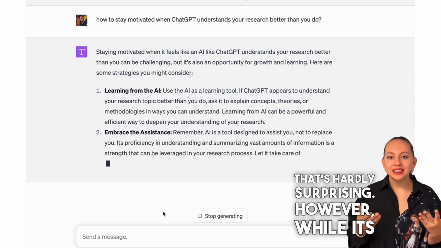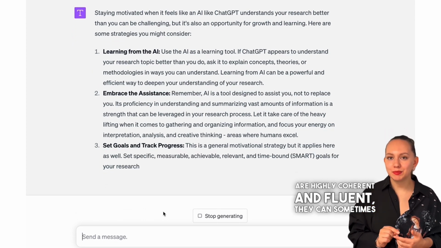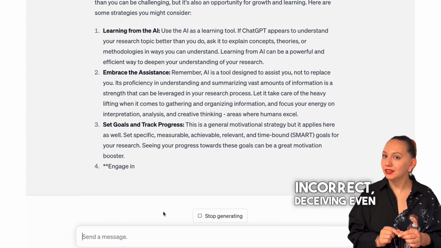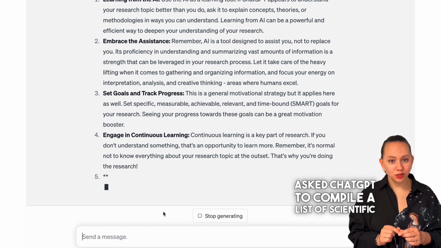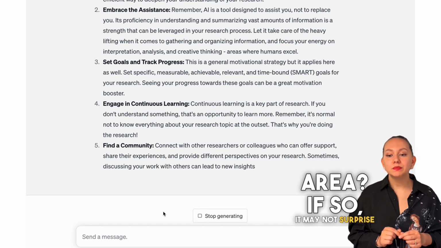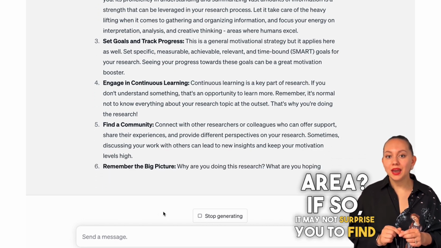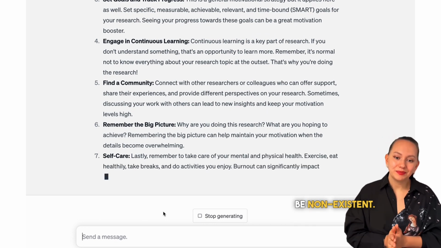However, while its answers are highly coherent and fluent, they can sometimes be factually incorrect, deceiving even expert humans. Have you ever asked ChatGPT to compile a list of scientific papers in a niche research area? If so, it may not surprise you to find many of the authors it suggests turn out to be non-existent.